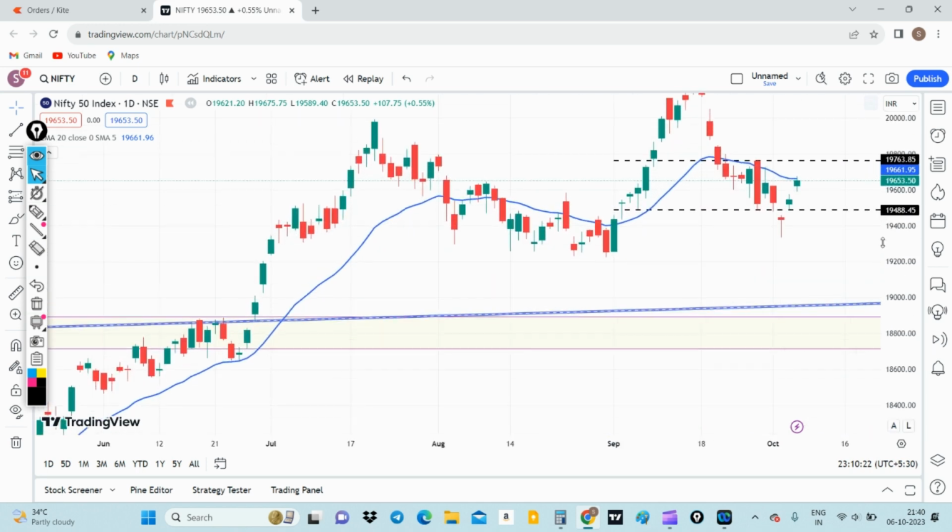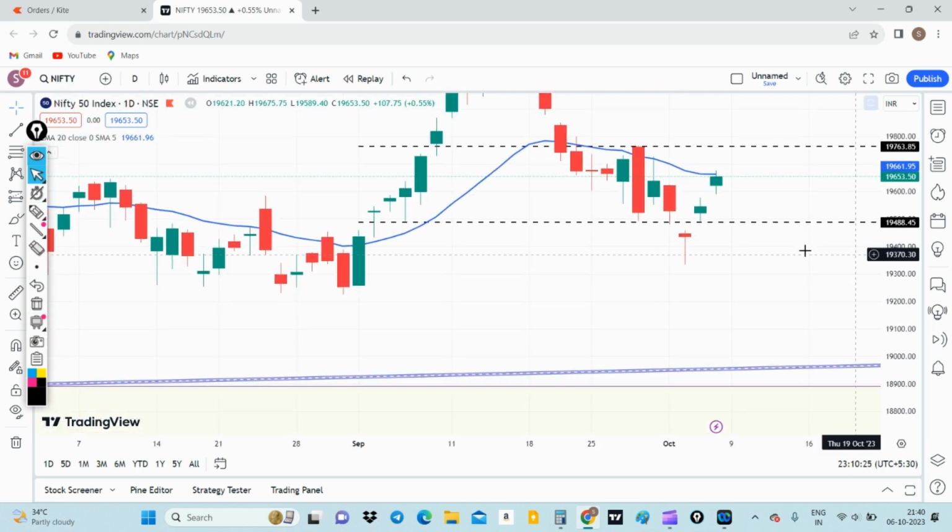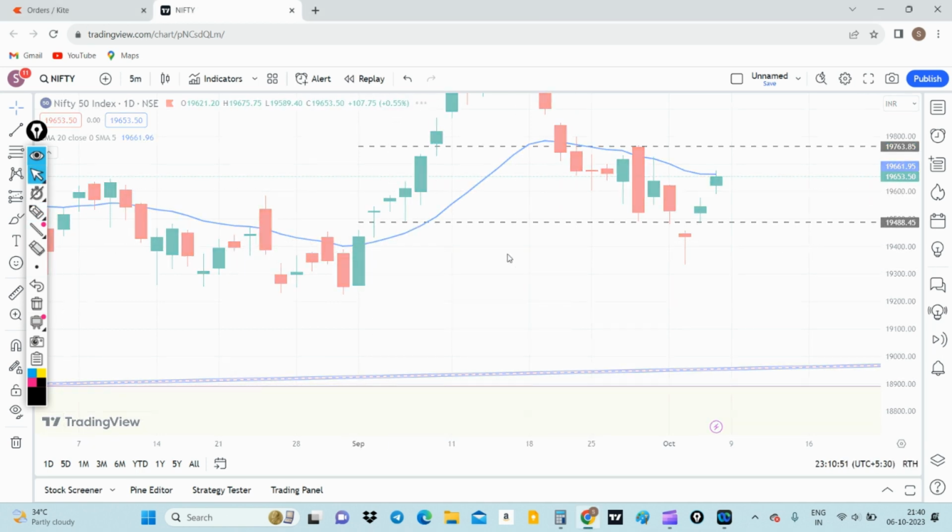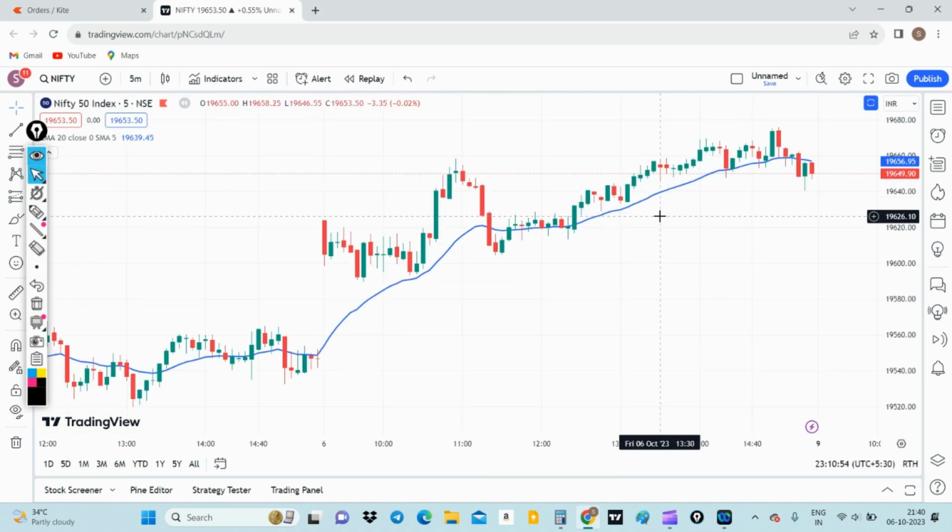I'll move on to the daily time frame. So the logic behind the trade, when Nifty was around the 19,650 level: on a daily time frame basis, we had a 20 moving average which, because of the closing, has now come around 19,661. In the daytime it was around 19,650, 652, or around 650 levels. On the daily time frame, I had seen that there was a falling 20 moving average resistance. Usually it will take resistance over there before moving up.